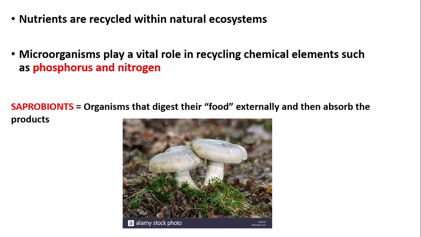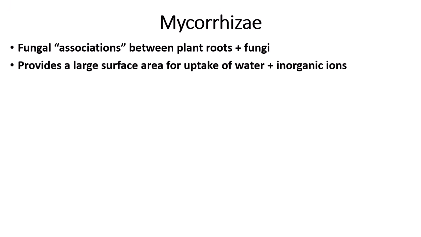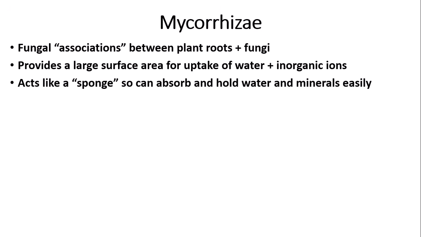Now there are many adaptations to saprobionts and plants, so the relationship between plants and, for example, fungi that help in the recycling of nutrients. One adaptation are mycorrhizae. Mycorrhizae are fungal associations between plant roots and fungi. Mycorrhizae provide a large surface area for uptake of water and inorganic ions, so phosphates and nitrates. Mycorrhizae act like a sponge, so they can absorb and hold onto water and minerals easily. This is advantageous in extreme environmental conditions.